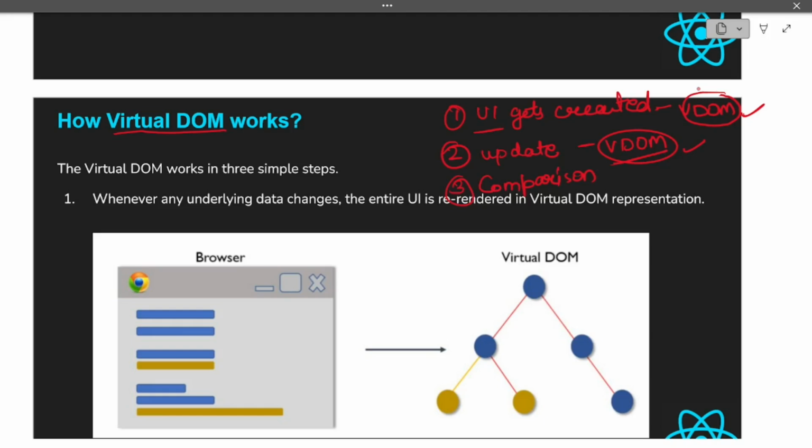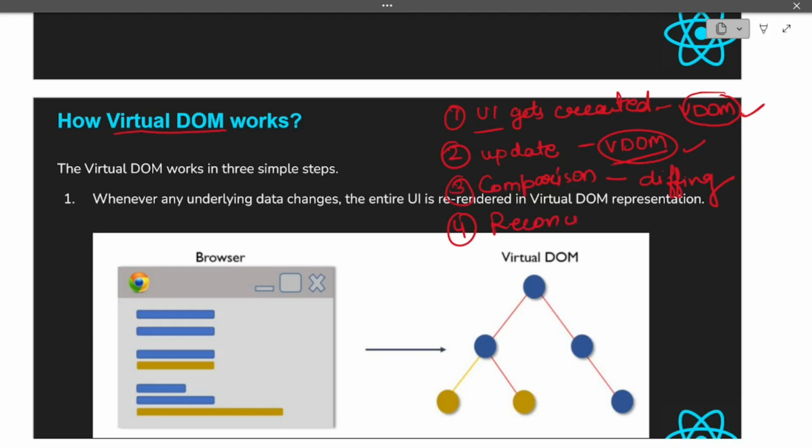Second step is if there is any subsequent update, then for the subsequent update, the newer version of the virtual DOM will be created. And then the third step is a comparison between the newer virtual DOM and the previous virtual DOM, and this comparison is also called diffing. You have to remember this word also. And the final part is reconciliation.